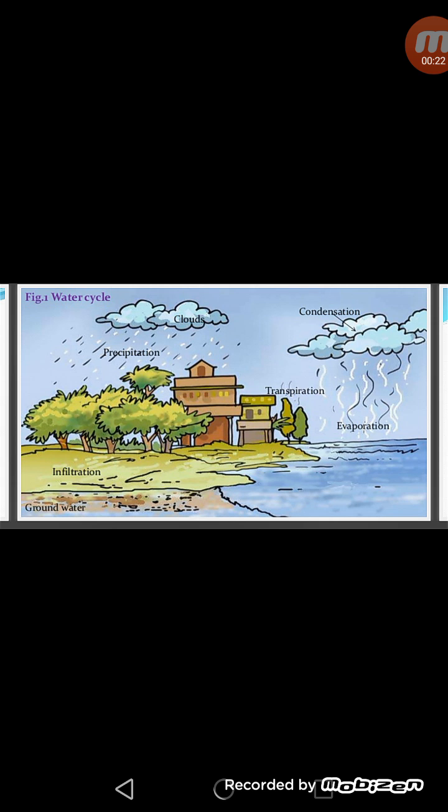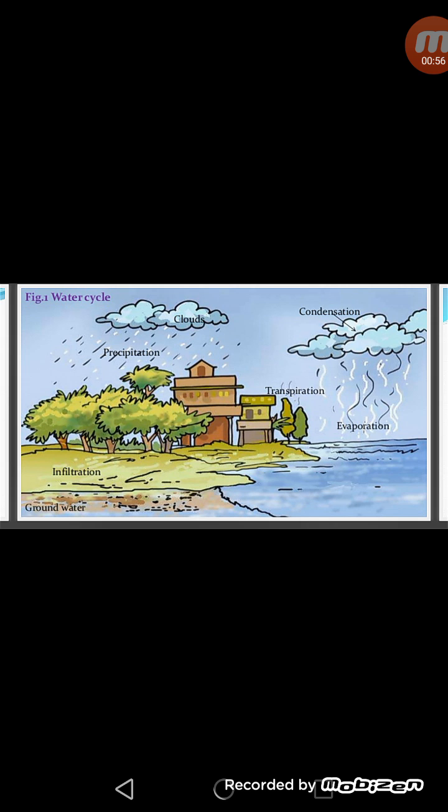Firstly, evaporation. The process of conversion of water into water vapors is called evaporation, and it occurs due to the heating by the sunlight. Water evaporates continuously from all the water bodies, due to which water vapors are added in the atmosphere. When these water vapors rise higher in the sky, they undergo condensation, meaning water vapors change into water droplets, and this process is called condensation. Due to this condensation process, clouds are formed in the sky.